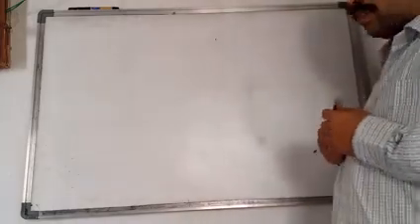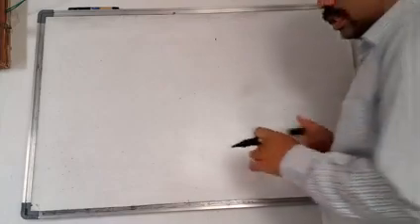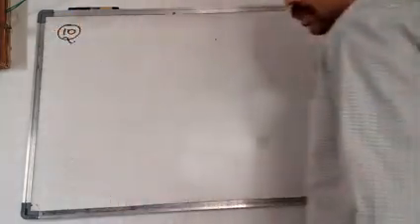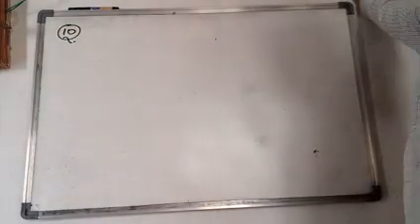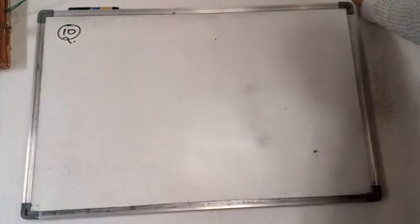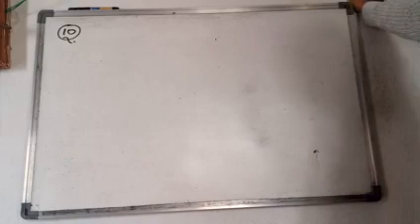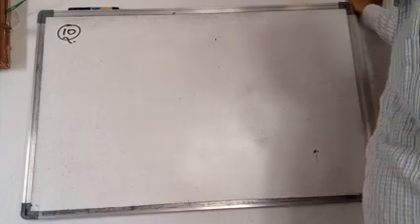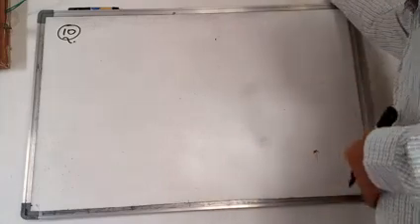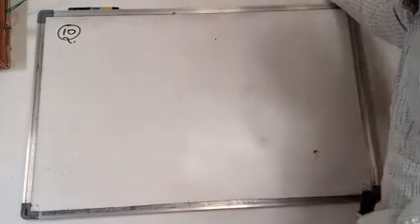In continuation to the previous class, here we have the 10th question. In the 10th question, he is asking what is the velocity of light, and what about the frequency. When light travels in a medium, what happens to the frequency of the light? These two things we are going to learn in this.